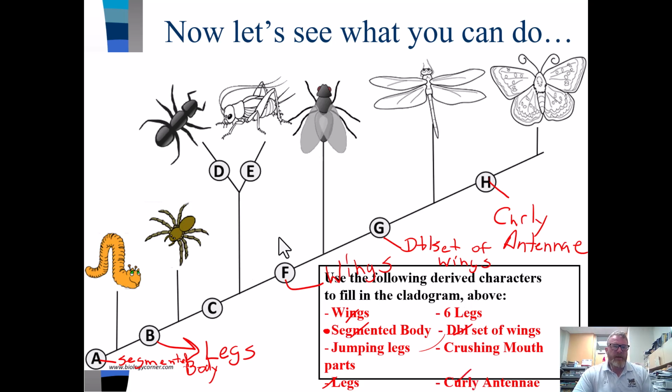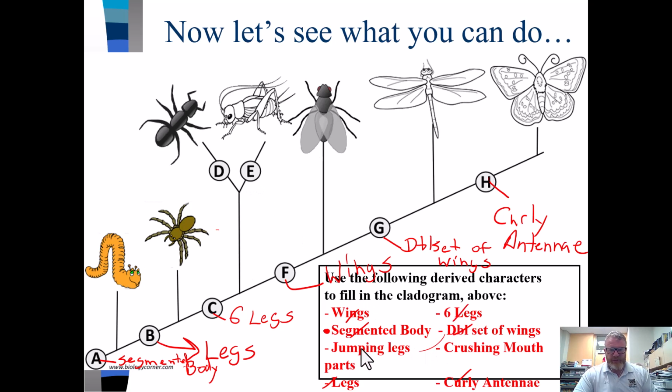There we go. So here we have 8 legs, and if we count here, it's kind of hard to see under the butterfly and dragonfly, but here they will have 6 legs as well. So C is going to be 6 legs. So then we come up here and we see we have a little bit of a branch here, right? So let's see what we got left over here.